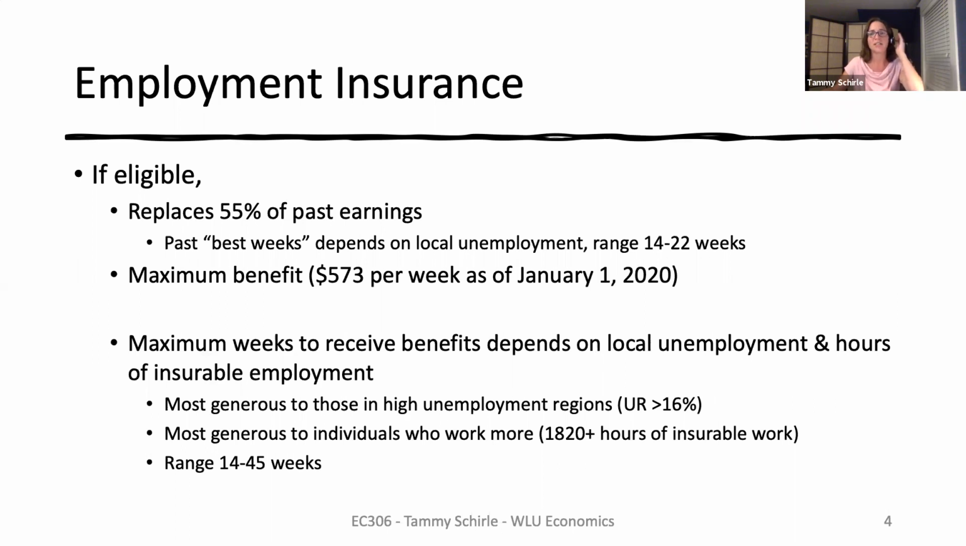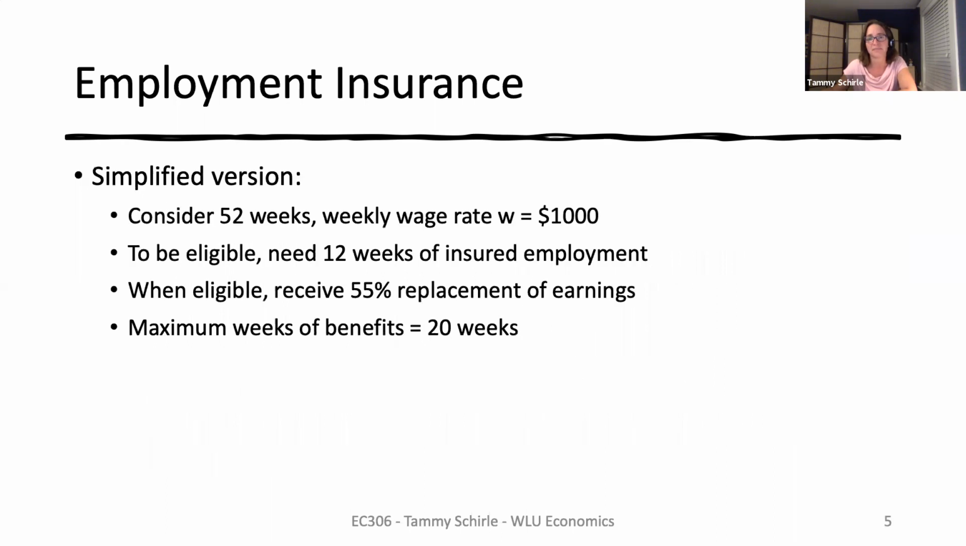So if you meet those criteria and are eligible for some benefits, they have to work out how much you'll receive. Many of the parameters here also depend on local unemployment rates, but generally speaking, they will replace 55% of past earnings for workers with average or less than average earnings. They also place limits on how long a person can receive benefits. This will depend on local unemployment rates and your own work history, ranging between 14 and 45 weeks of benefits.